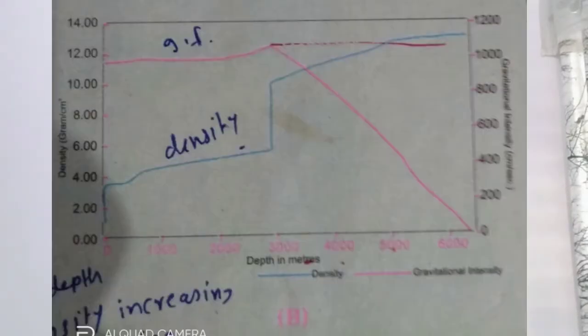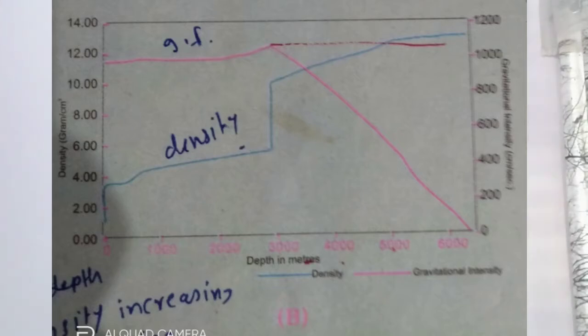You can observe graph B. Its right hand side shows gravitational force or gravitational intensity. This gravitational force or gravitational intensity is shown in centimeter per second. Left hand side shows density of material in gram per centimeter cube. Lower side shows depth in meters. In this graph, two curves are shown, blue curve and red curve.